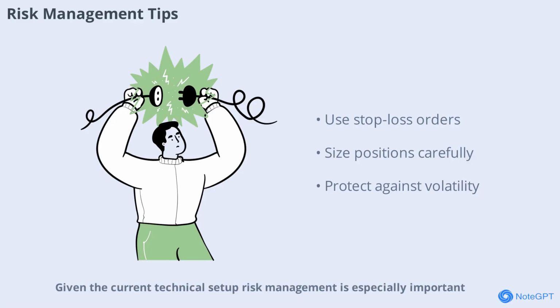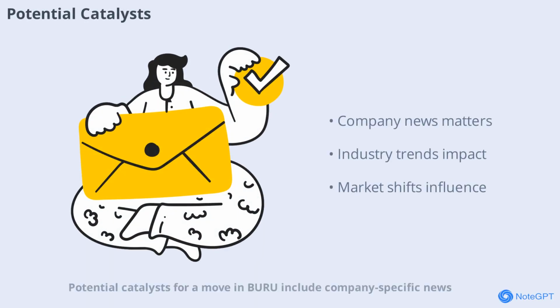Given the current technical setup, risk management is especially important. Setting stop-loss orders near key support or resistance levels can help protect against unexpected moves. It's also wise to size positions appropriately and avoid overexposure, particularly in a stock with a strong downtrend and mixed signals. Potential catalysts for a move in BURU include company-specific news, industry developments, or broader market shifts.